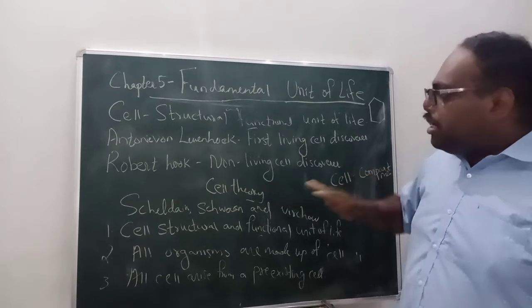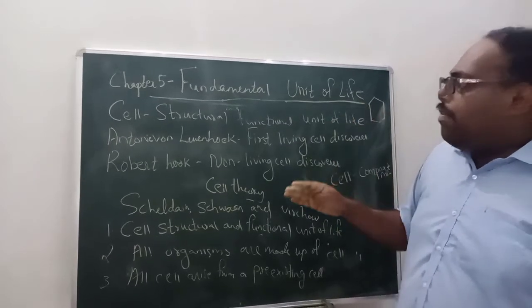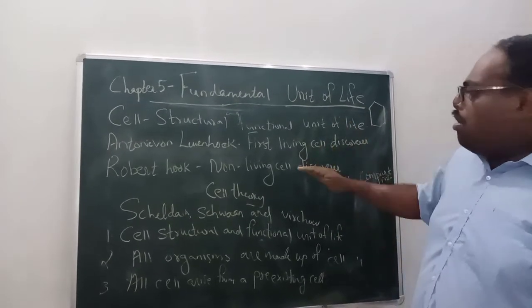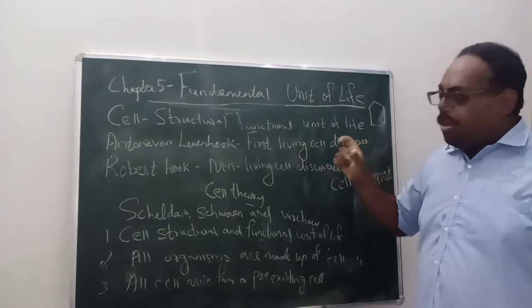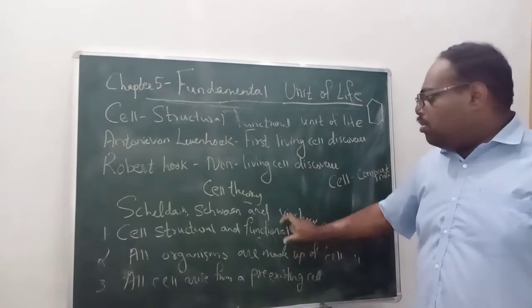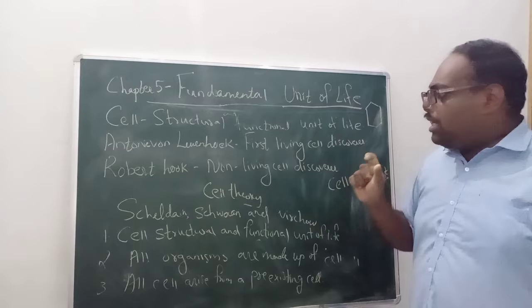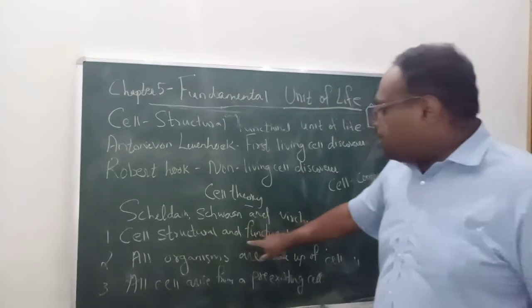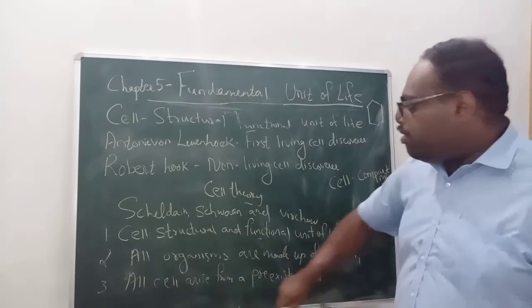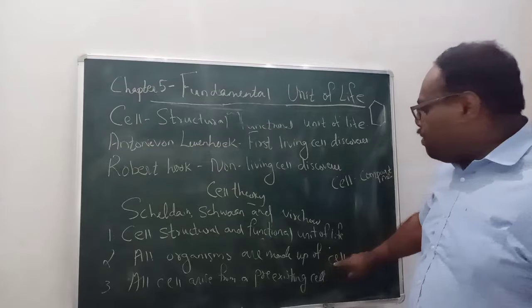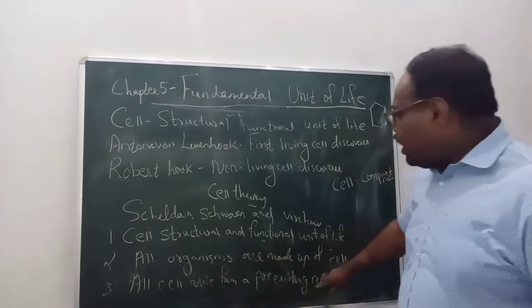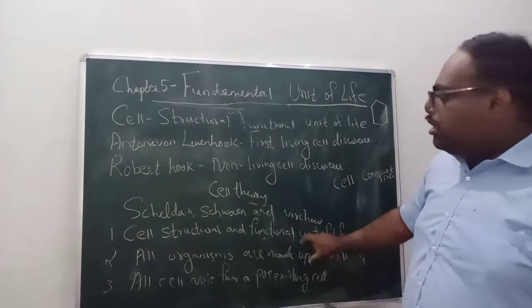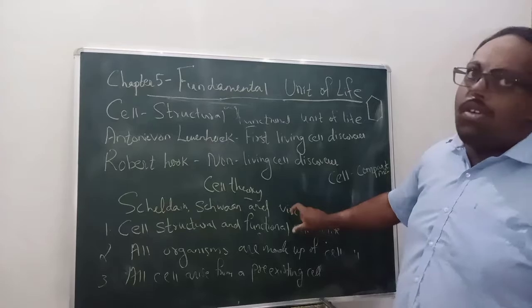That means for anything to be called a cell, a particular cell has to follow these three theories. That is, the cell is a structural and functional unit of life. All organisms are made up of cells. All cells arise from a pre-existing cell. These three theories they have to follow.